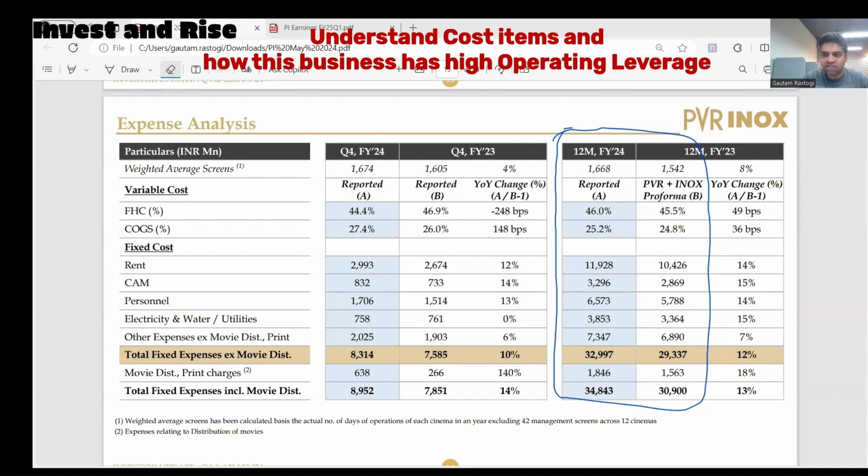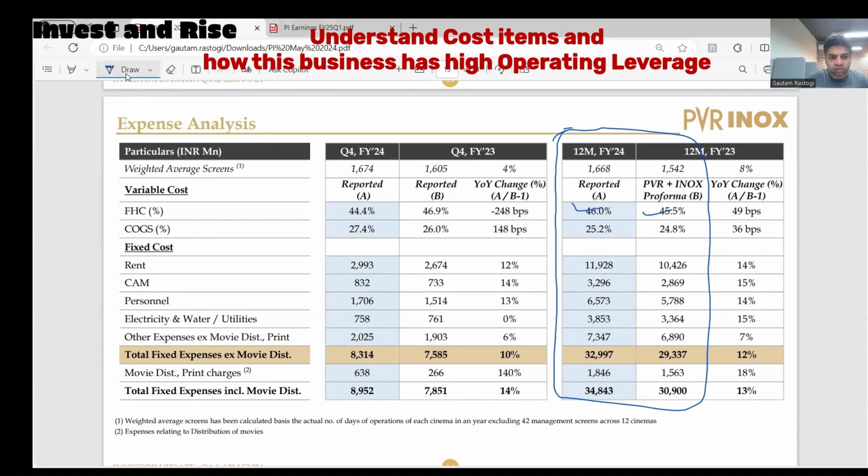Right. So flip over to the investor presentation. Look at these FY23 and FY24 numbers that I've marked. See, there are essentially two cost components. One is variable cost or direct cost, and the other is fixed cost or indirect cost. So fixed cost consists of FHC, which is essentially the cost that they pay to movie producers. So it's 45, 46%.